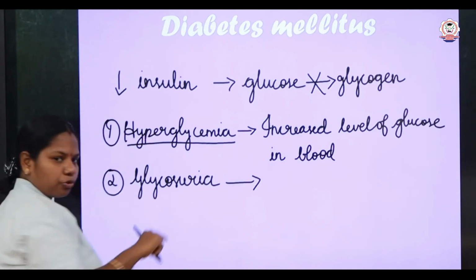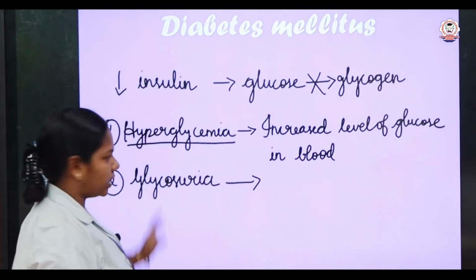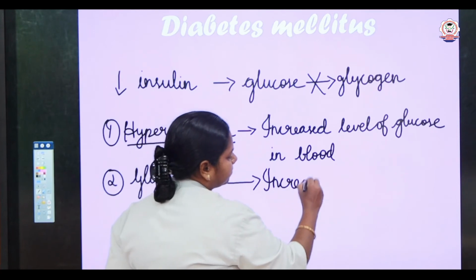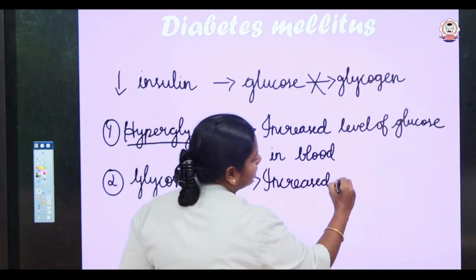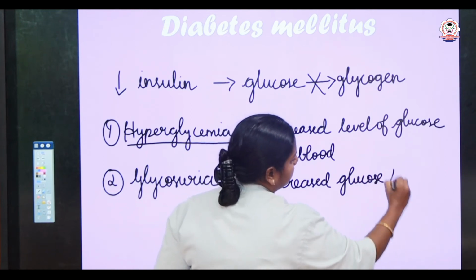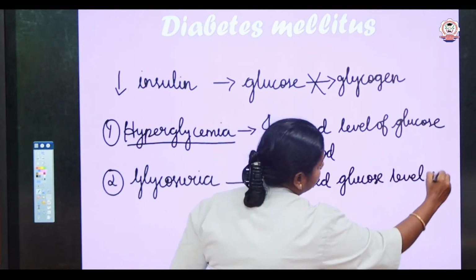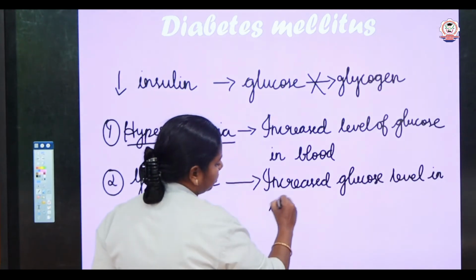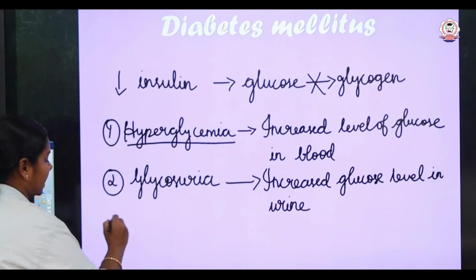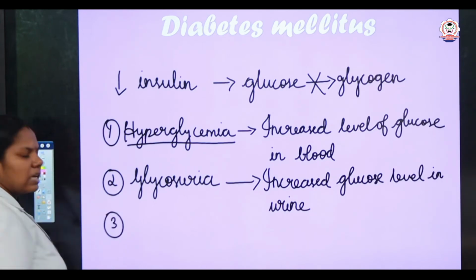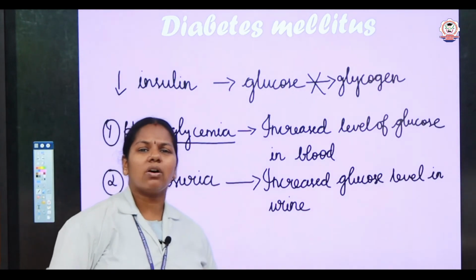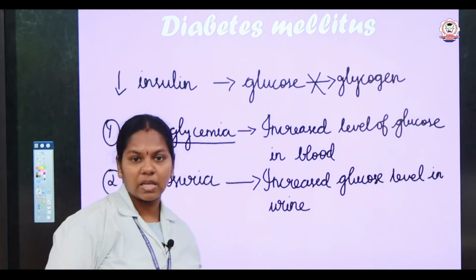Glyco refers to glucose, uria refers to urine. So here we can say increased glucose level in urine. So this is glycosuria. And another symptom is that the person who suffers from diabetes mellitus often feels more hungry, right?